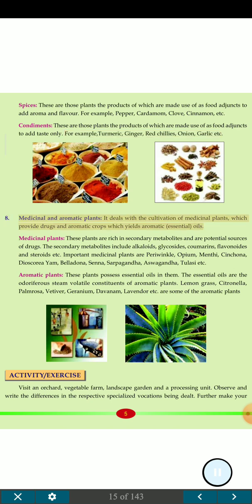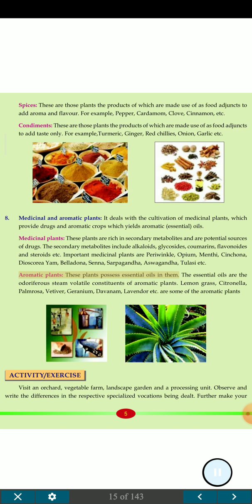8. Medicinal and aromatic plants. It deals with the cultivation of medicinal plants, which provide drugs, and aromatic crops which yield aromatic essential oils. Medicinal plants are rich in secondary metabolites and are potential sources of drugs. The secondary metabolites include alkaloids, glycosides, coumarins, flavonoids and steroids etc. Important medicinal plants are periwinkle, opium, mentha, cinchona, dioscorea yam, belladonna, senna, sarpagandha, ashwagandha, tulasi etc.